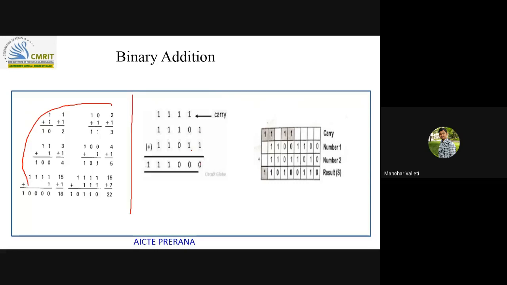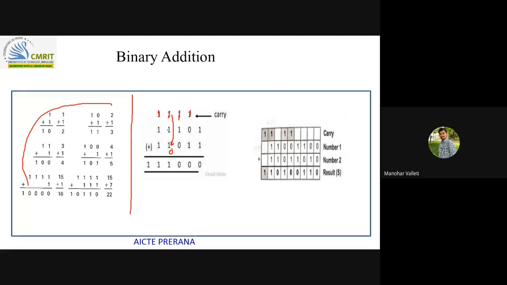So 1 plus 1 is 0 with carry 1. 0 plus 1 is 1. 1 plus 1 carry is 0 and again carry 1. 1 plus 1 is 0, plus carry 1 is 1, again carry 1. 1 plus 1 is 0 with carry 1, but this 0 has to be added to this, right? 1 plus 1 is 0 with carry 1.